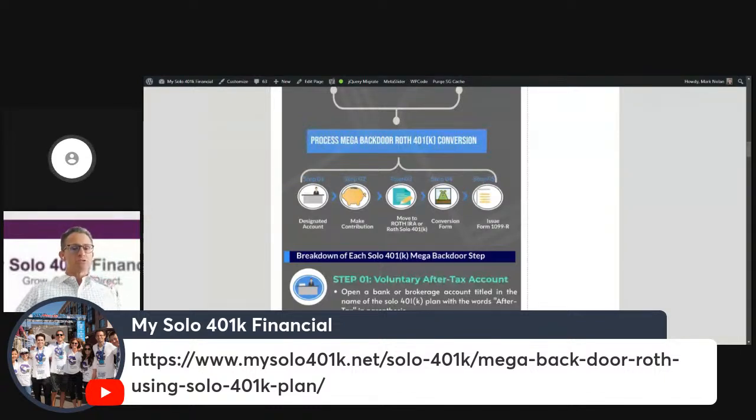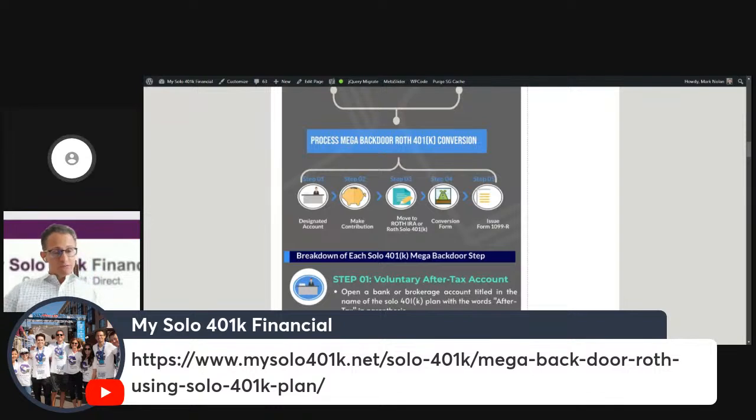So step one is you open that designated account, titled voluntary after-tax. Step two is you make the contribution into that voluntary after-tax brokerage account, bank account labeled voluntary after-tax. Once those funds are in that voluntary after-tax bucket, then you need to move those funds from the voluntary after-tax bucket to the Roth solo 401k, which is another bucket within the plan, or you can move them to a Roth IRA. So that's step three.